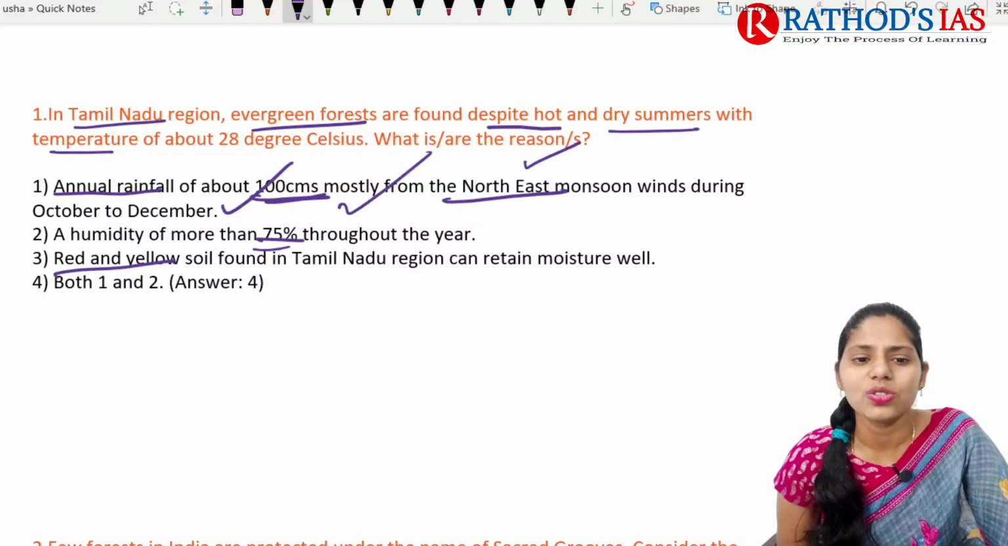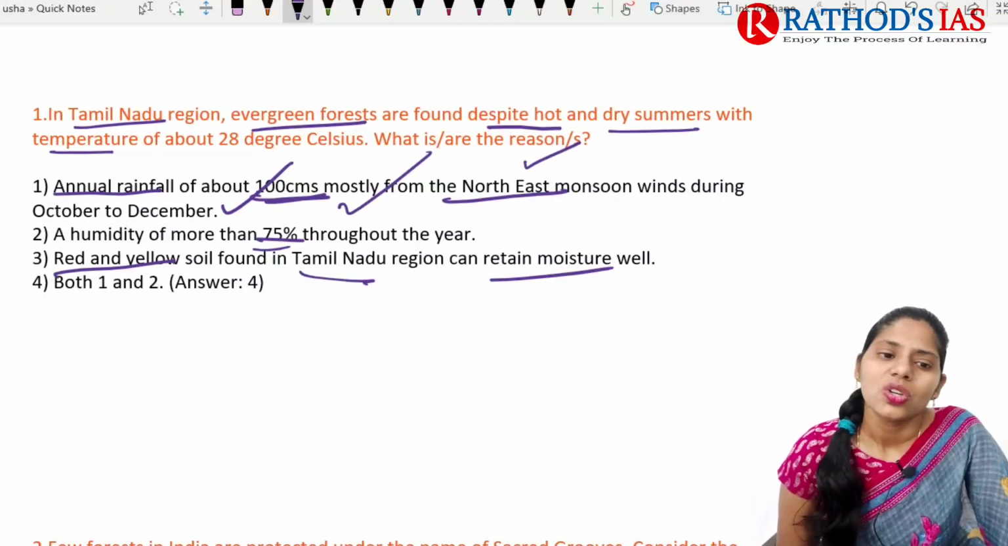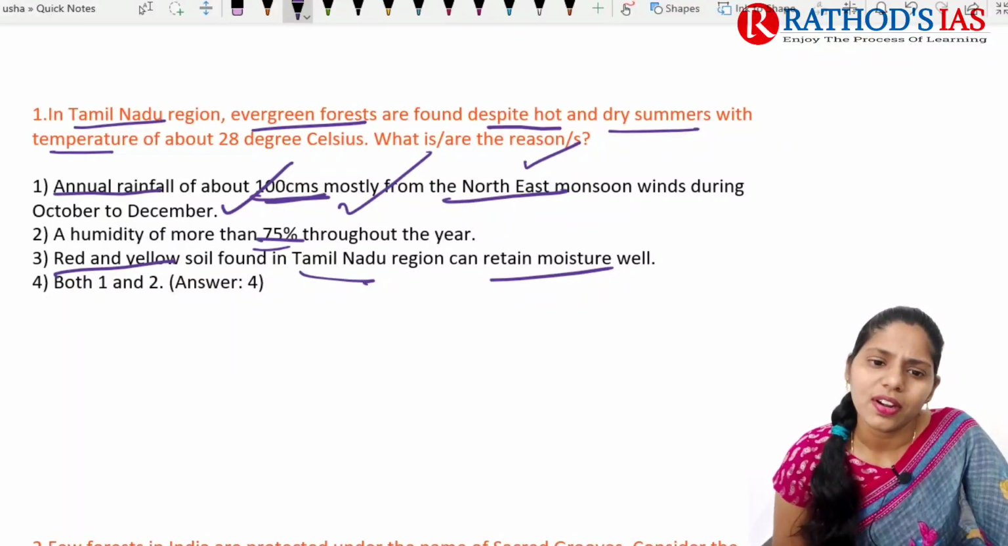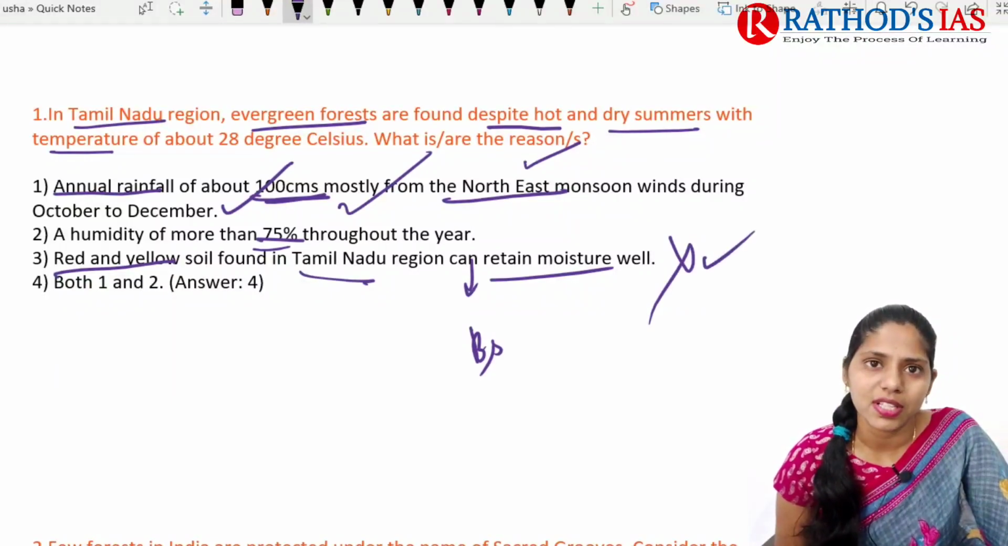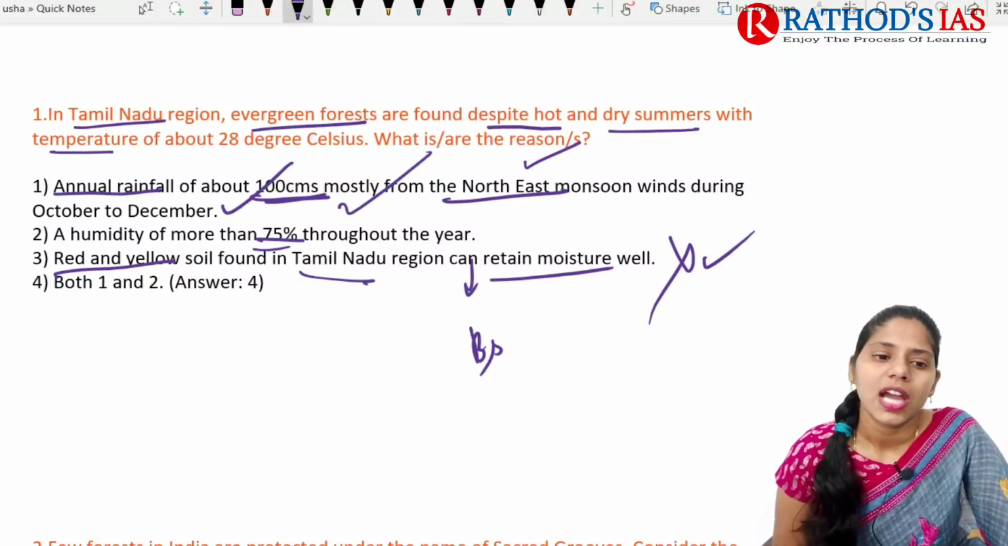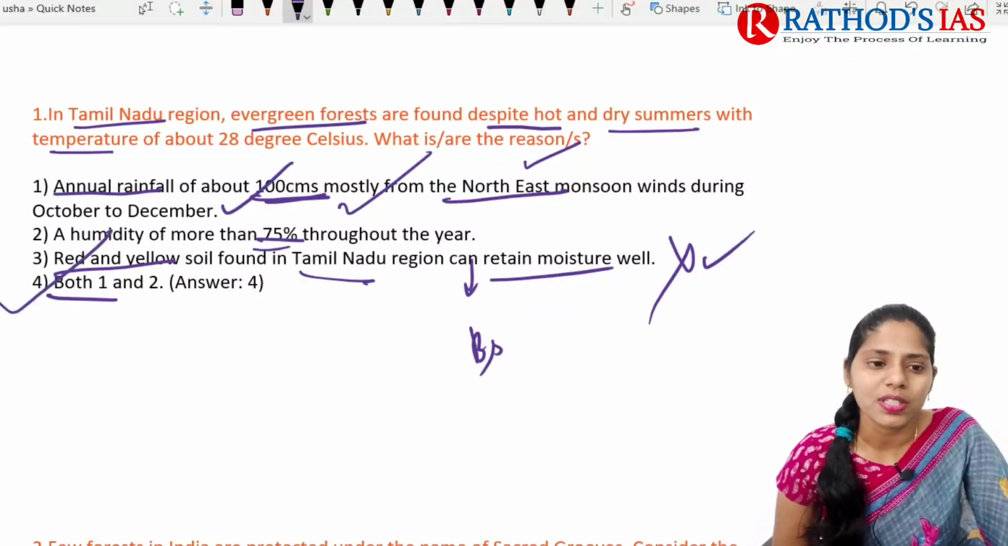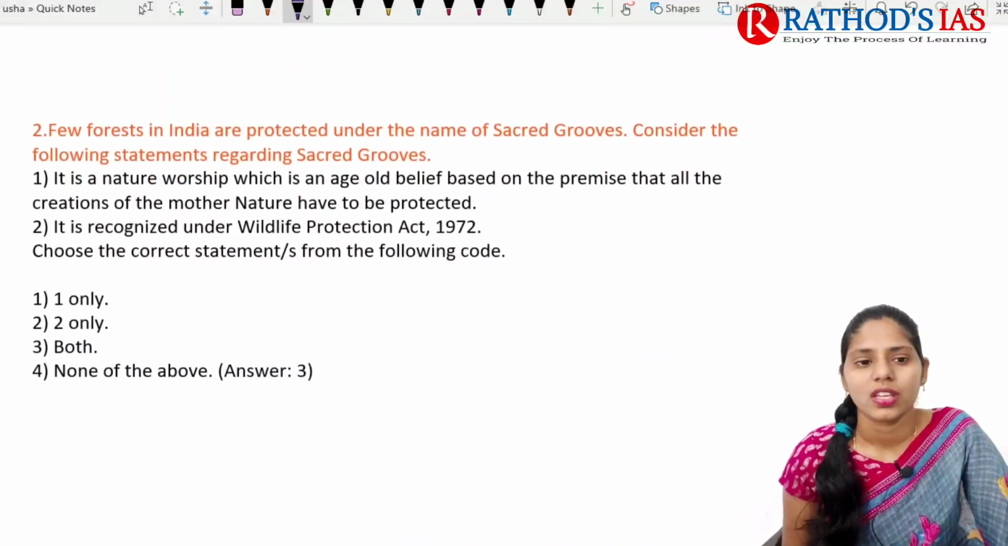The next one is that red and yellow soil found in the Tamil Nadu region retains moisture well. Actually, this red and yellow soil does not retain much moisture. Moisture is retained by black soils. So this statement is absolutely incorrect. The last option is both 1 and 2. So the correct option here is both 1 and 2.